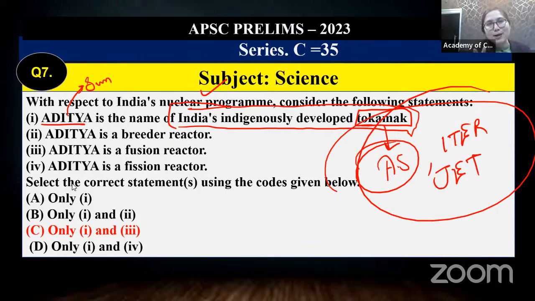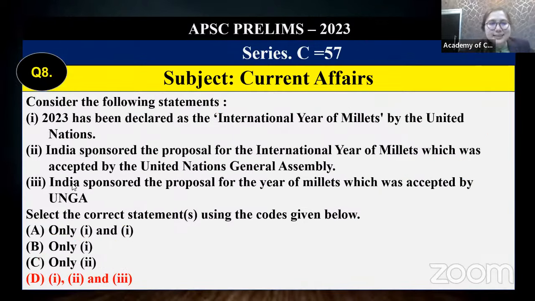And there is another way by which you can get the answer. In the sun, what is the reaction that takes place? Is it nuclear fission? No. Hydrogen atoms combine together to form helium. So automatically fusion, and in this way you can get the answer C. Just simply with logic, with proper analysis, with a proper logical mindset, you can get to this answer. Then next, International Year of Millets, a very expected question.